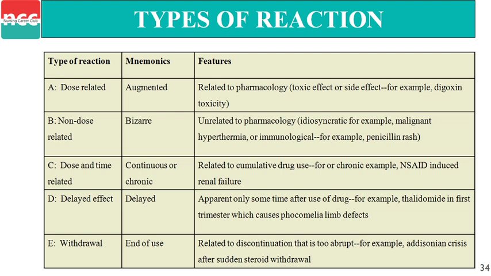The feature is that some effects appear after use of the drug, for example thalidomide in the first trimester of pregnancy, which causes phocomelia, a limb defect.